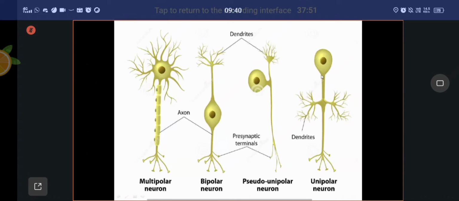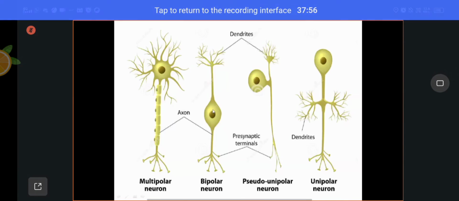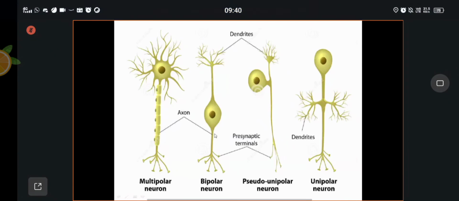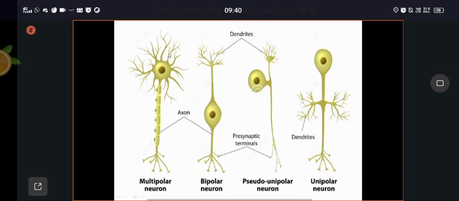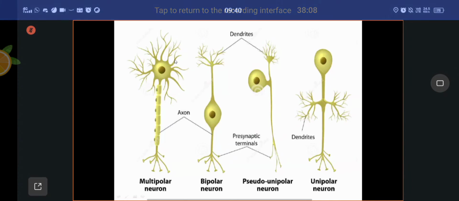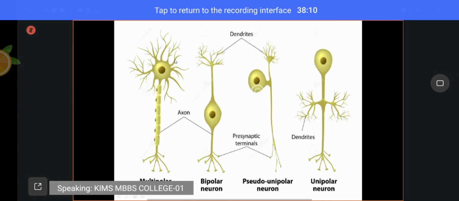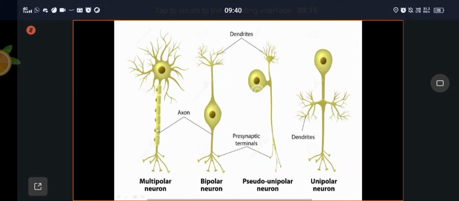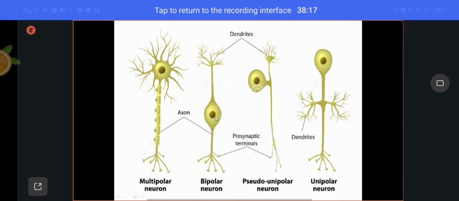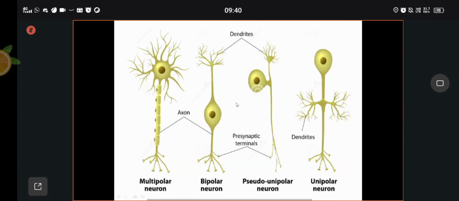Here you can see the single process, hence it is unipolar. The two processes here, one process represented by dendrites, other process represented by axon, this is bipolar. Here the number of processes, all short processes are represented by dendrites, only a single process is represented by axon. Multipolar neurons, bipolar neurons, pseudo-unipolar and unipolar.